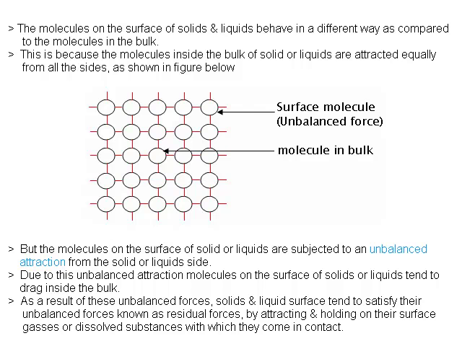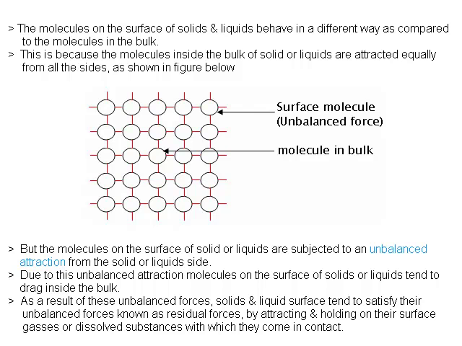Concept of adsorption. The molecules on the surface of solids and liquids behave in a different way as compared to the molecules in the bulk. This is because the molecules inside the bulk of the solid or liquids are attracted equally from all the sides, as shown in the figure below. But the molecules on the surface of a solid or liquids are subjected to an unbalanced attraction from the solid or the liquid side. Due to this unbalanced attraction, molecules on the surface of solids or liquids tend to drag inside the bulk.